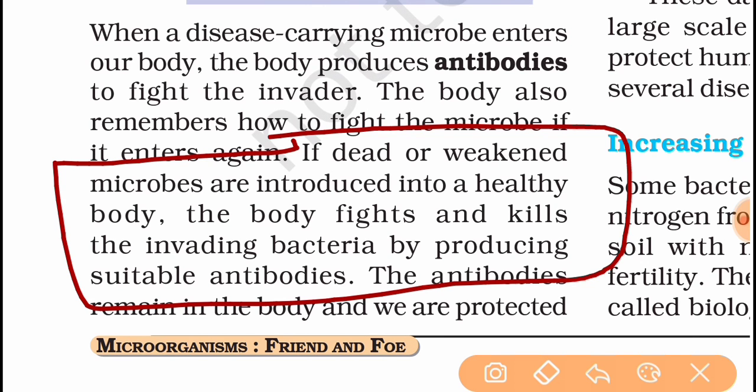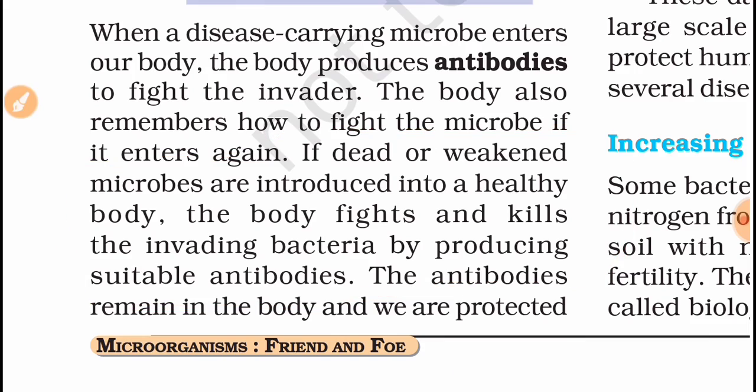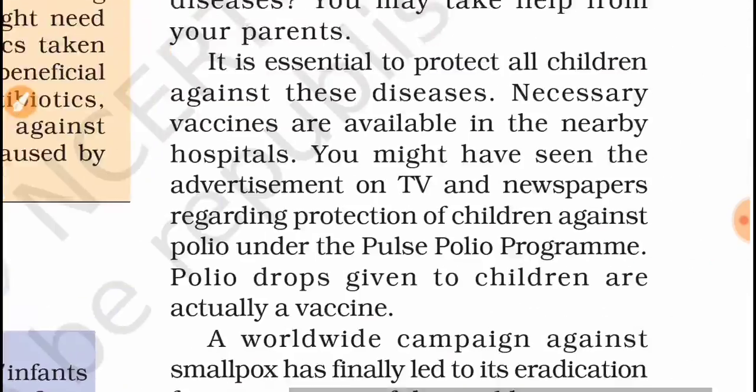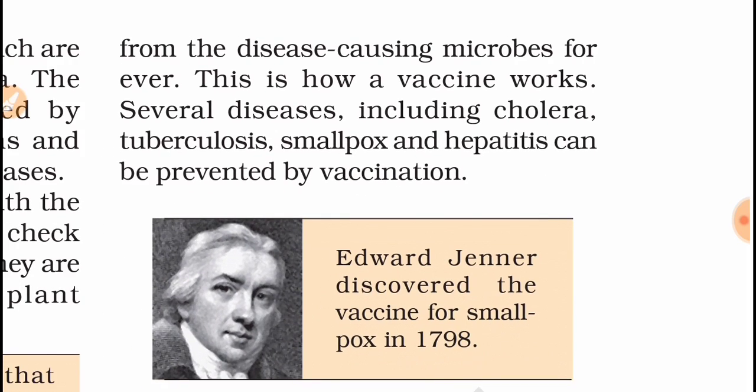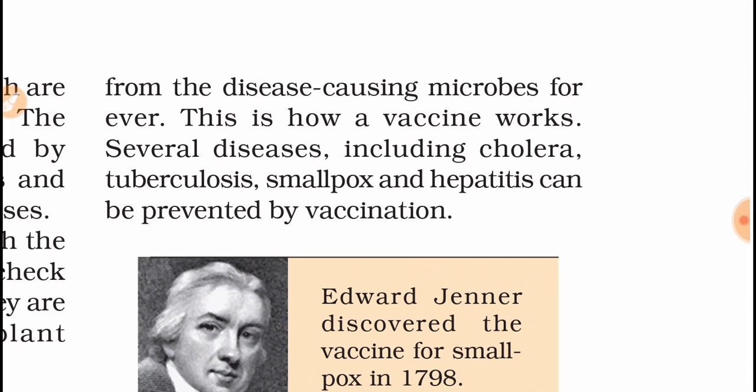Any dead or weakened microbes are entered into our healthy body, and our body makes antibodies for them and kills the invading bacteria. So this is for the bacteria. Now we will do it for the viruses also. The antibodies remain in the body and we are protected from the disease-causing microbe forever. This is how a vaccine works.